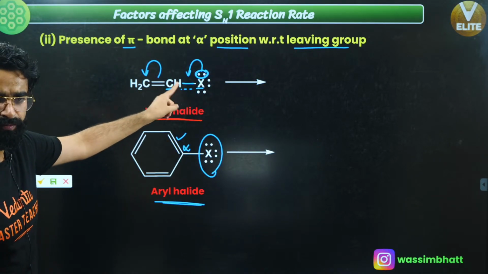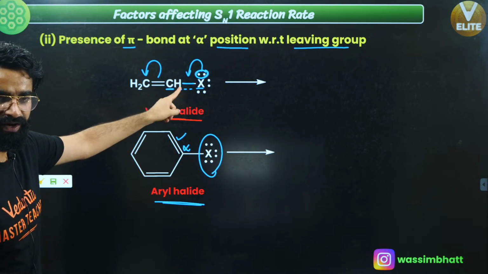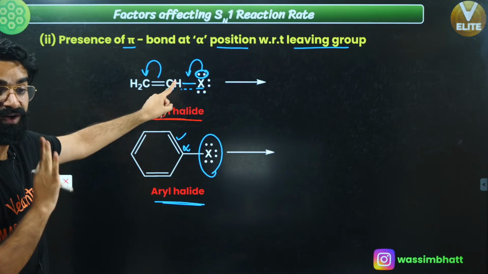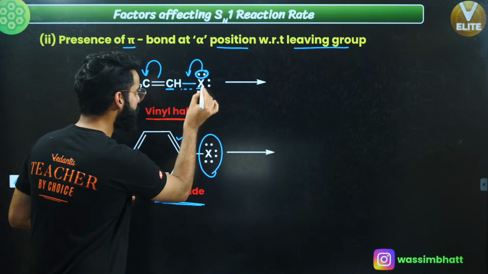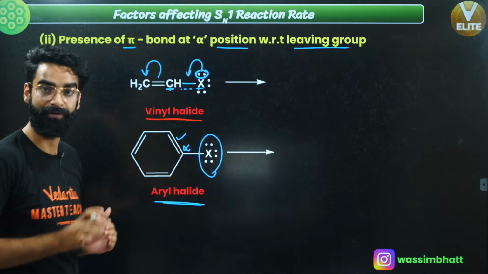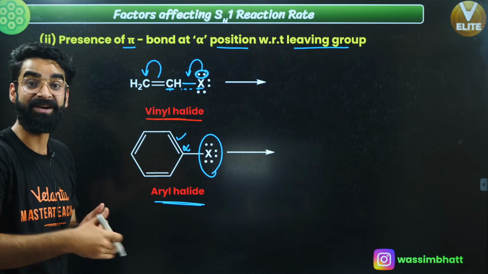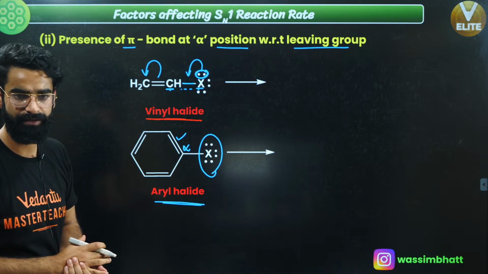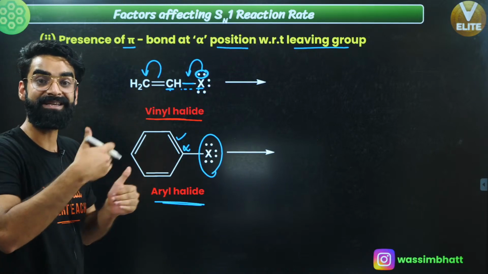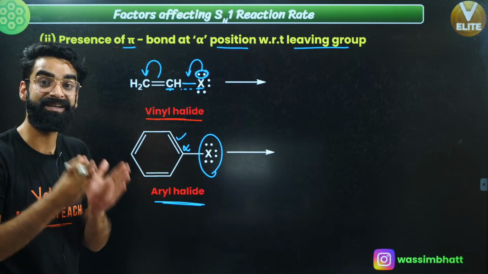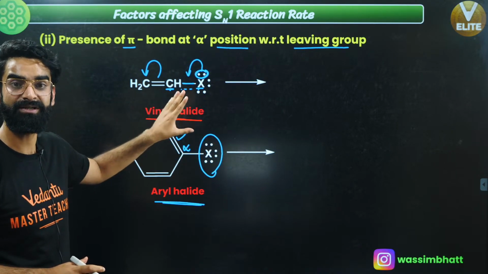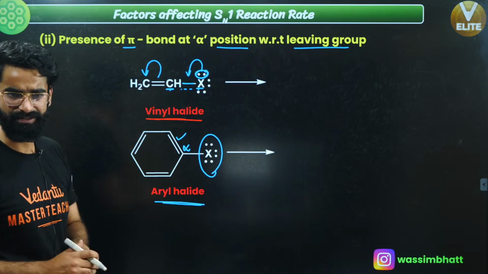If it is getting the partial double bond character, what is going to happen to the ionization step? Is that going to be fast or slow? See, you are getting the double bond character. This C-X bond is going to be comparatively stronger, so it will be difficult to break the C-X bond. So the formation of carbocation will take time, and I can say your rate determining step becomes the slowest among all. So the rate of Sn1 reaction will be less in these two cases.